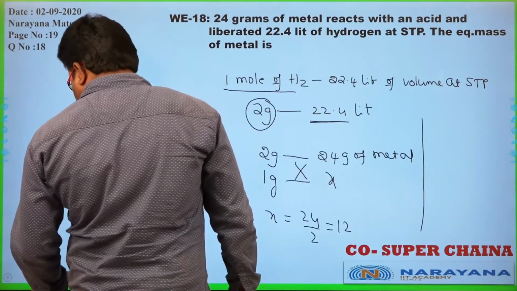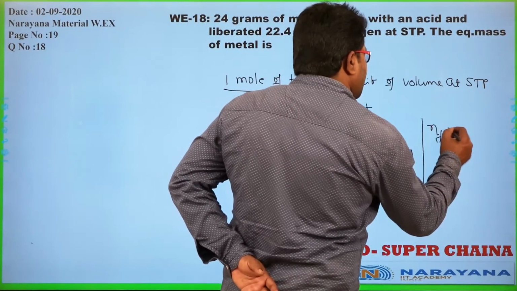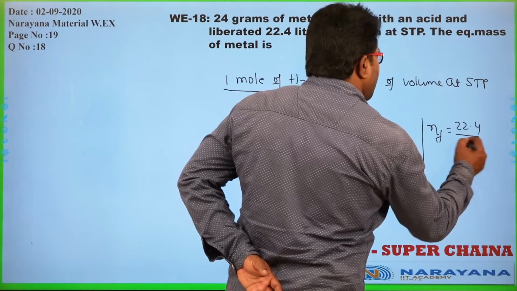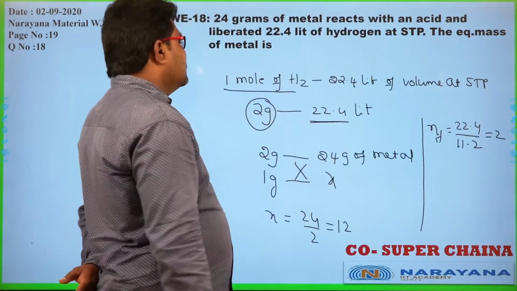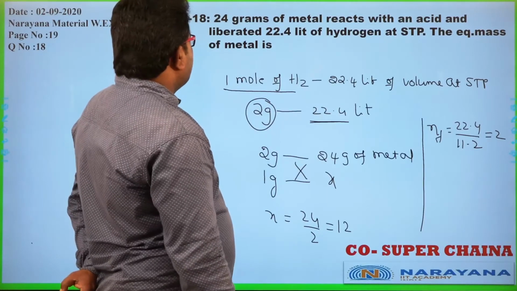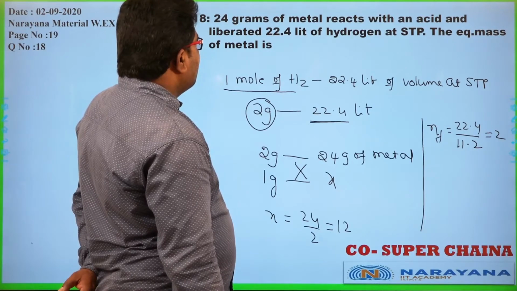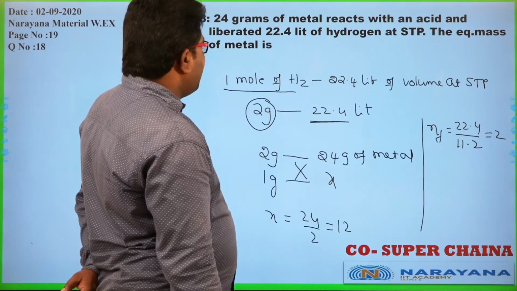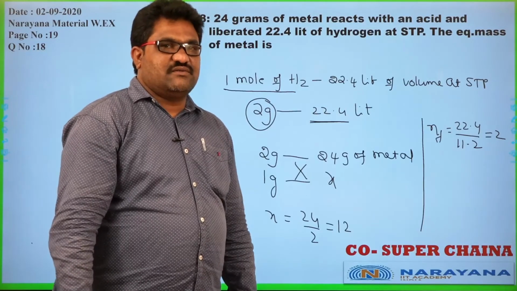So I am able to calculate the n factor like 22.4 by 11.2, that is equal to 2. Yes, so n factor is 2. Now the equivalent mass of metal is 12 grams. Yes, let us go for the next question.